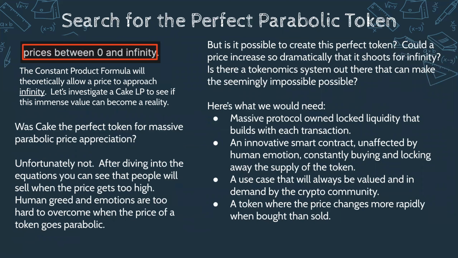So, thinking about that perfect token, there are some flaws to it. Going back, prices between 0 and infinity, can we get to that infinity? Well, the cake token is not going to do it for us, unfortunately. And one of the big things, guys, is human greed.